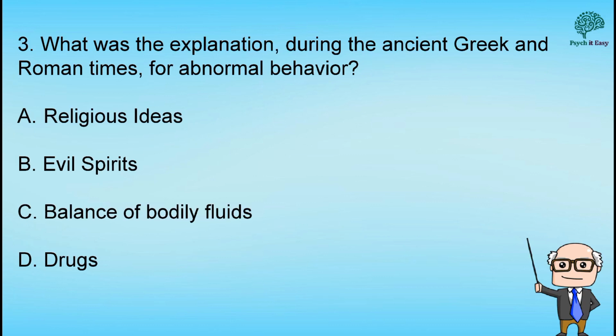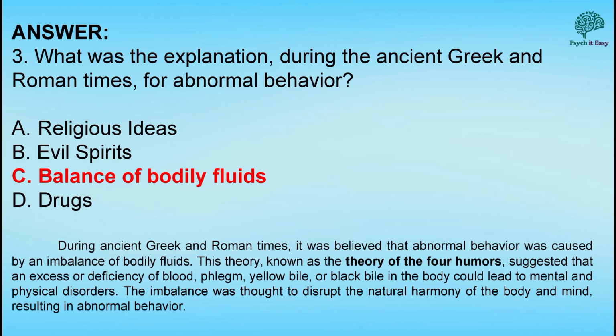Number 3. What was the explanation during the ancient Greek and Roman times for abnormal behavior? And the correct answer is letter C, balance of bodily fluids. During ancient Greek and Roman times, it was believed that abnormal behavior was caused by an imbalance of bodily fluids.